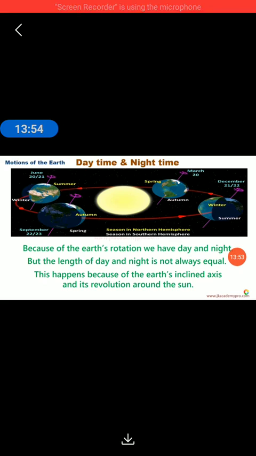We learned that the earth's axis is not straight, that is, it is inclined. So as it moves around the sun, it does not get light in equal proportion. All the parts of the earth do not get light in equal proportion. So therefore the daytime and the night time are not equal. Why is it not equal? Because the earth is not straight, it is a little tilted. So because of that the sunlight is not passing to all, and therefore the daytime and nighttime are not equal.